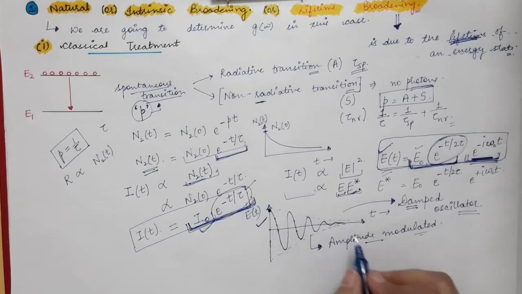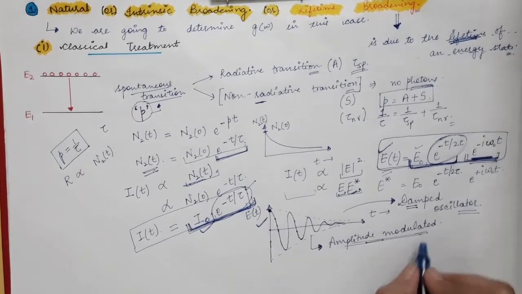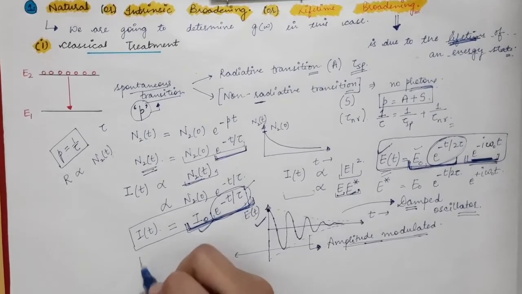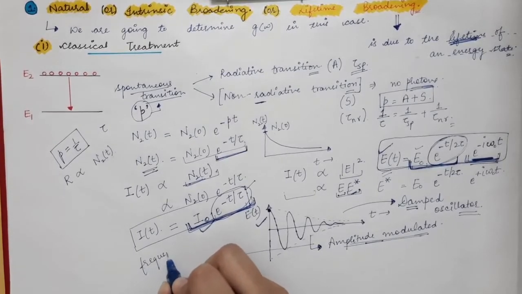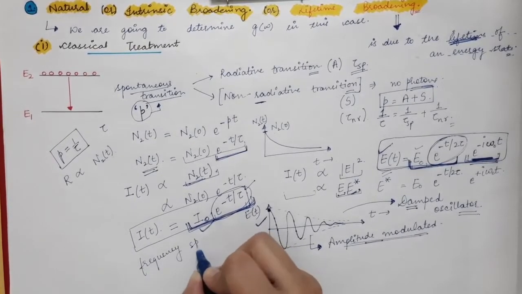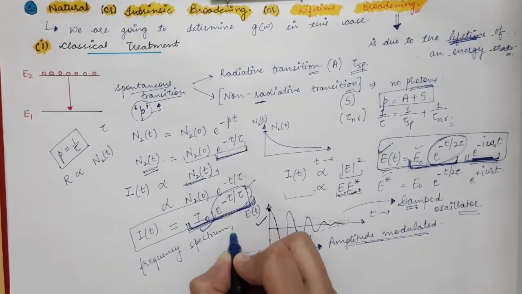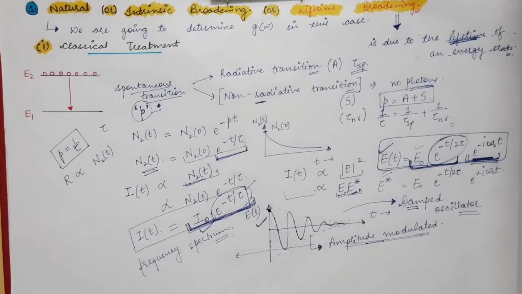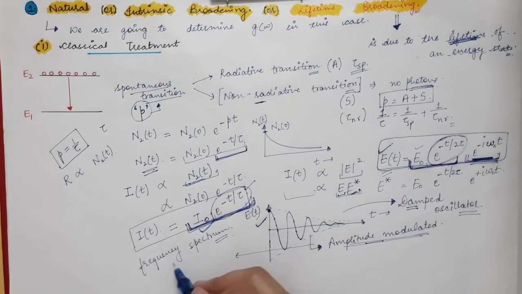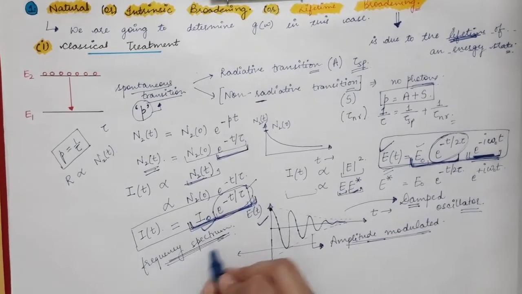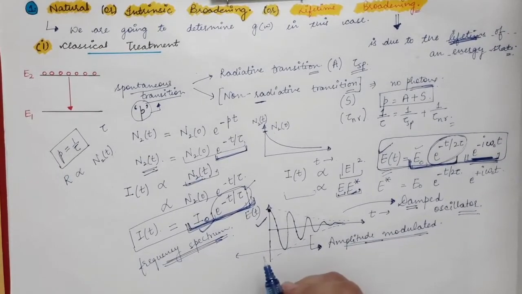If any wave is amplitude modulated, then there is a frequency spectrum which is associated with that wave. So now we are going to find what is the frequency spectrum which is associated with this electric field.